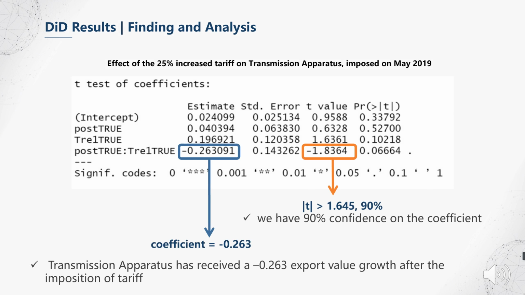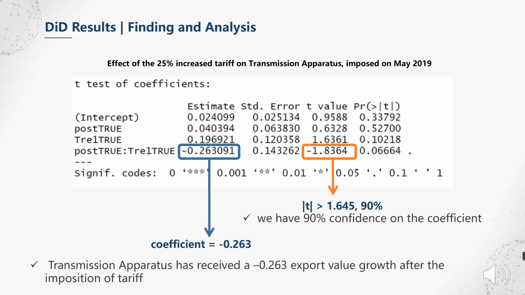Here are the results we have generated from RStudio. Numbers in the blue text boxes are the estimations of the post-on-treatment groups, which reflect the pure impact of the tariff after we subtract the effect of the control group. Here we run a DID process on the control group and the transmission apparatus sub-industry. The coefficient here means that this sub-industry has received a negative 26.3% export value growth after the imposition of the tariff.